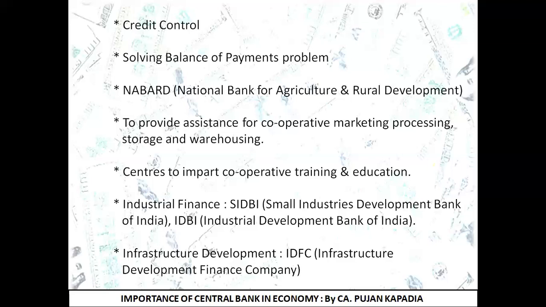Well, friends, I hope you are clear with the points stated over here and certain full forms, that is NABARD for agricultural sector, SIDB for small industries, IDBI again for industrial sector, and IDFC for the infrastructural sector.